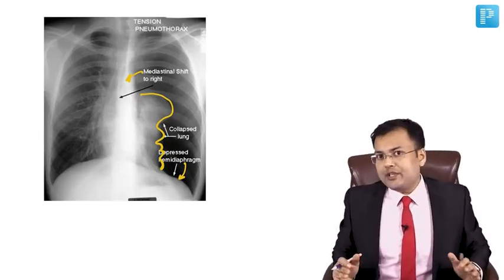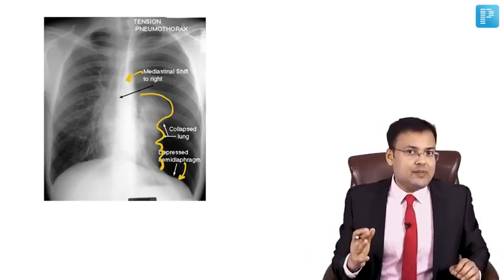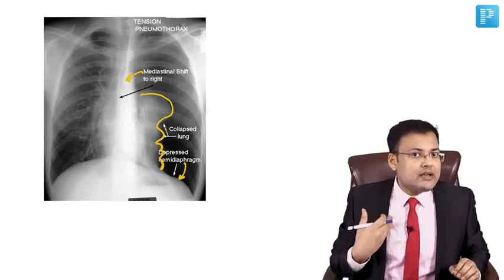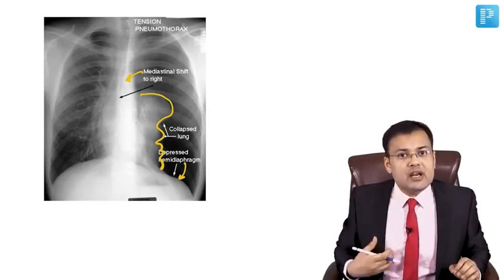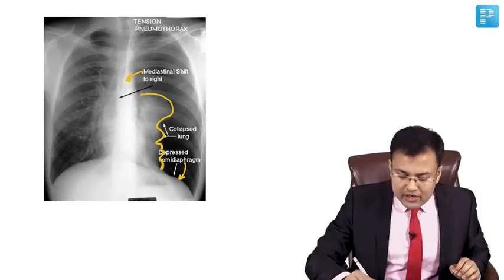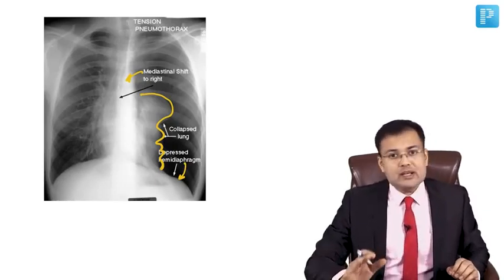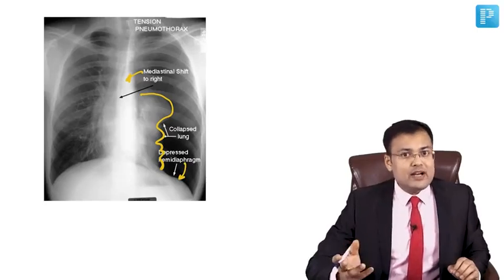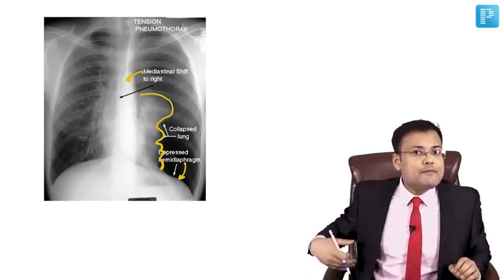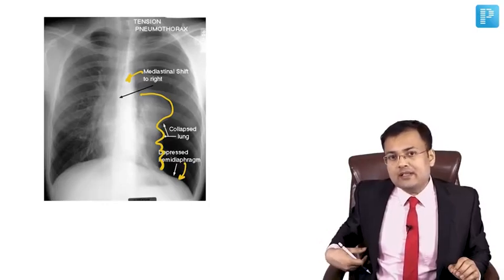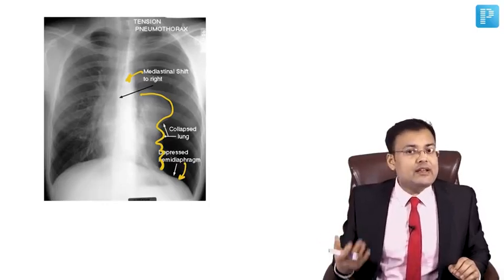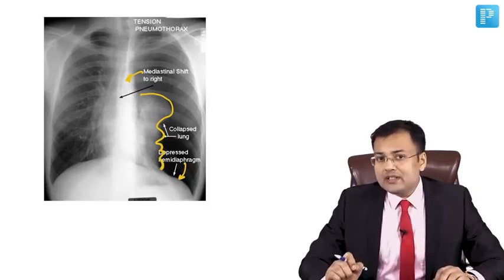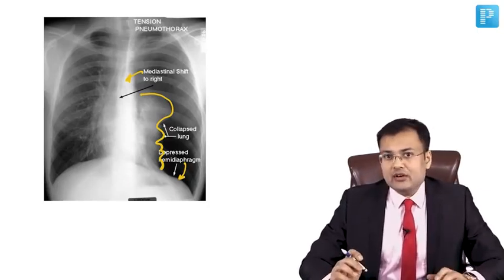Whenever there is clinical suspicion, immediately you have to insert a wide bore needle in second intercostal space in mid-clavicular line. But according to ATLS 2018 update, it is said that the wide bore needle should be inserted in fifth intercostal space slightly anterior to mid-axillary line. But in children, we are going to insert it in second intercostal space.